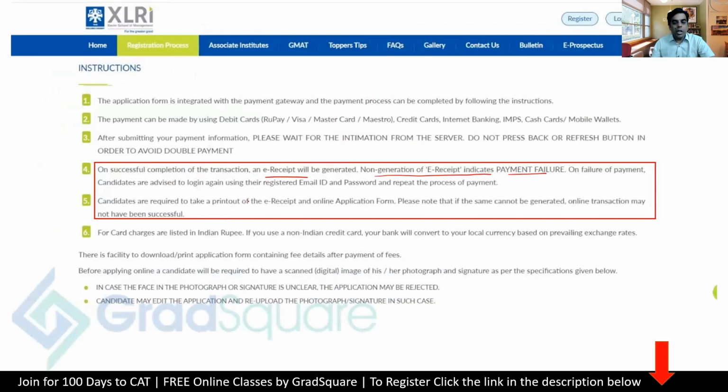Candidates are required to take a printout of the e-receipt and the online form. Please note that if the e-receipt cannot be generated, the online transaction may not have been successful. So if it is not generated, that means the online transaction has not been successful. But you need the e-receipt, and you need the application form printout at the end of the application.